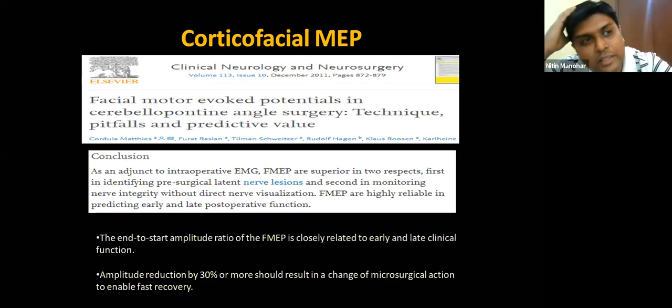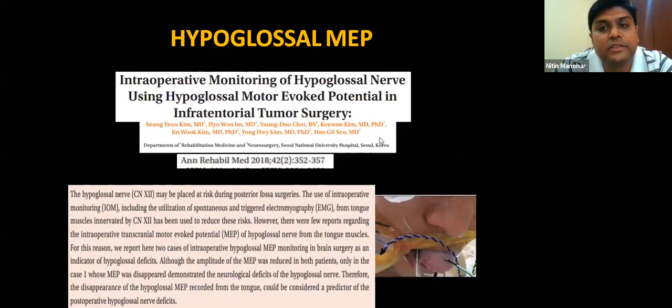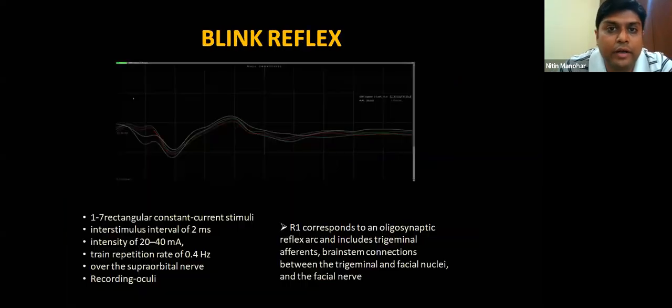The problem with CP angle is many times we do raw EMG, triggered EMG, but still patients wake up with deficits. So if you do corticofacial MEPs, you can break this and the outcomes will be much better. Hypoglossal MEPs, that is the same thing, again put electrodes into the tongue and do hypoglossal MEPs. So this also has been tried and it is very effective for lower cranial nerve monitoring.